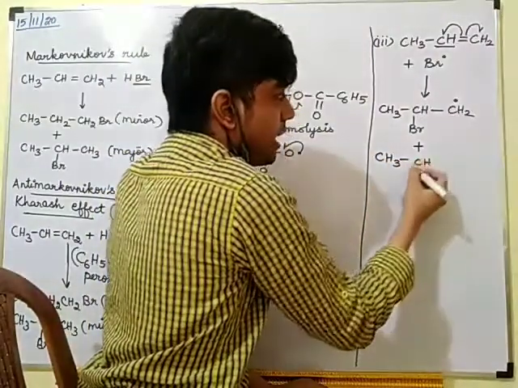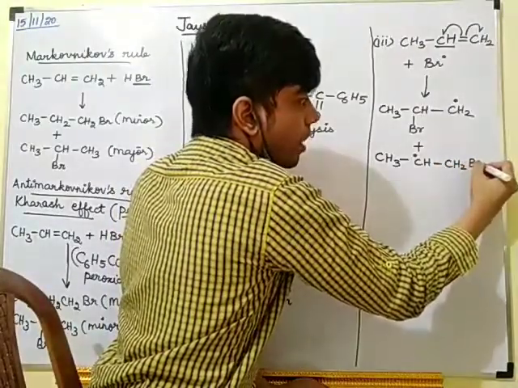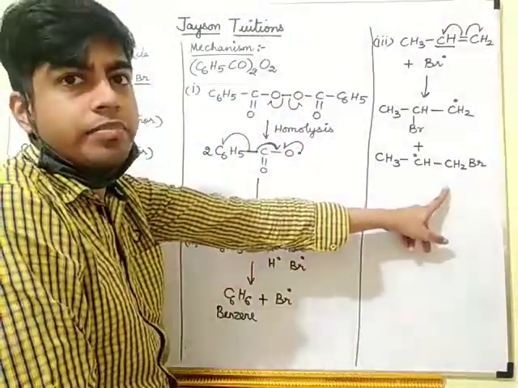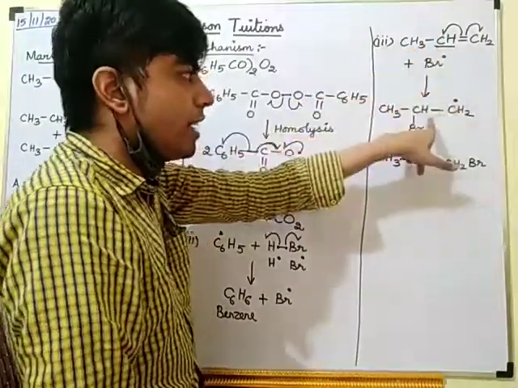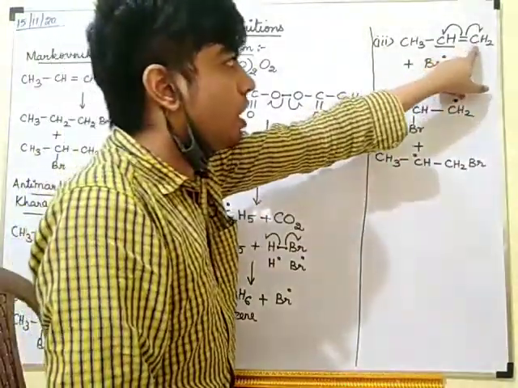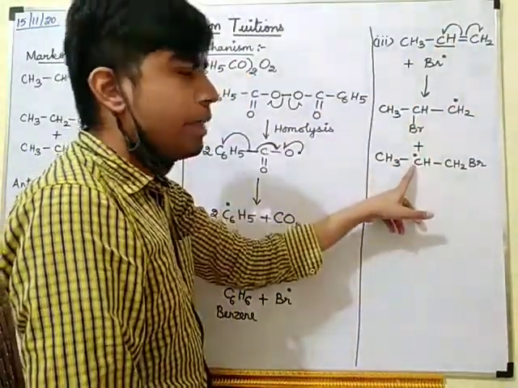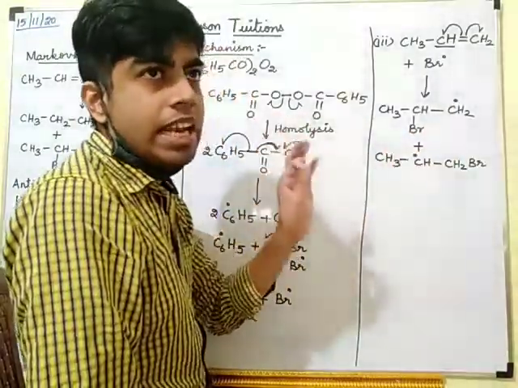CH3 CH dot CH2 Br, like this. So if Br combines with this side, I will get the dot here. If there is a dot, it means it is a free radical.